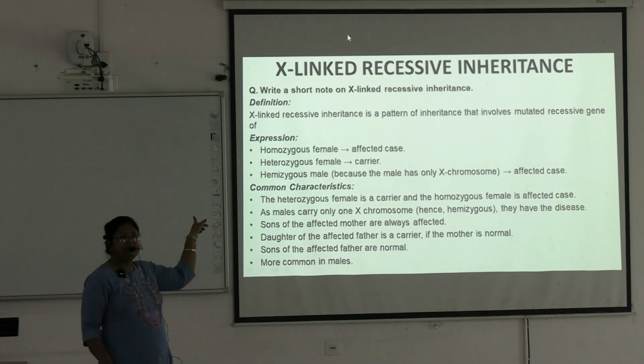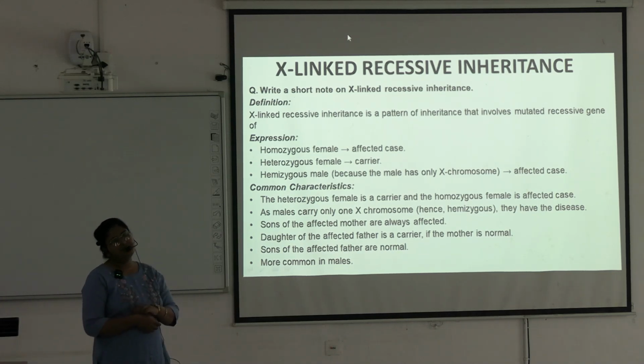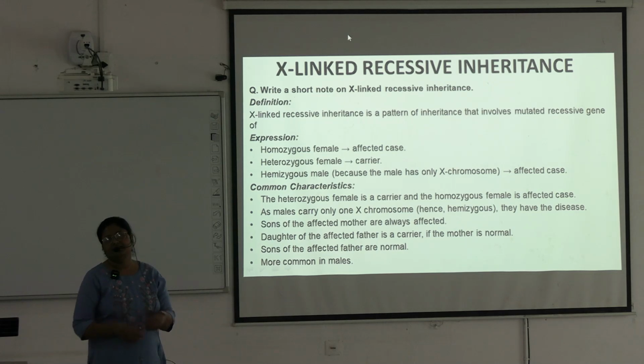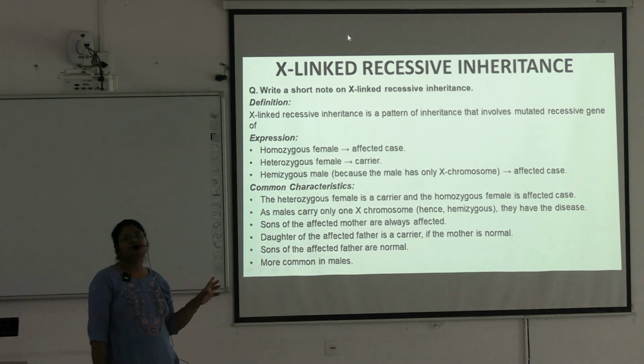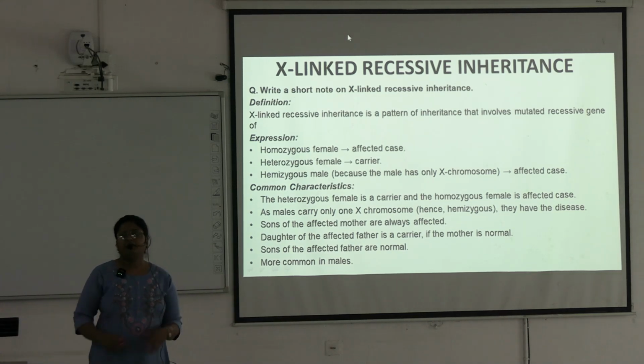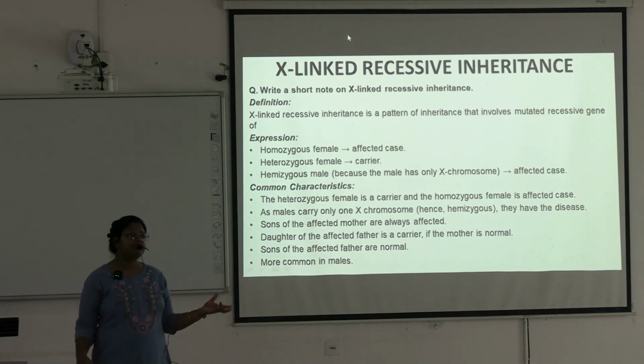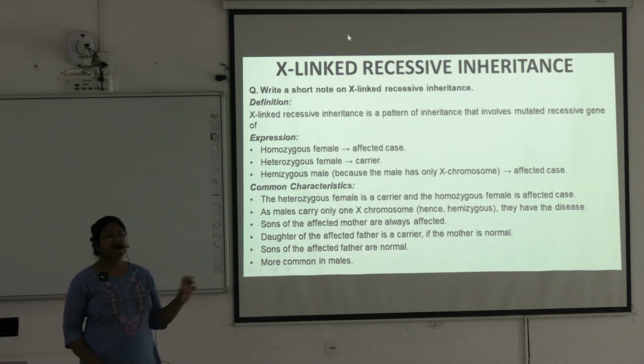Okay, so any of these pedigree charts can be given in your theory paper also, or can also be given in your OSPE. Then you have to identify what is the inheritance pattern, and what the disease can be. Okay, understood? Or maybe you will be asked to give example of this inheritance pattern. Okay.